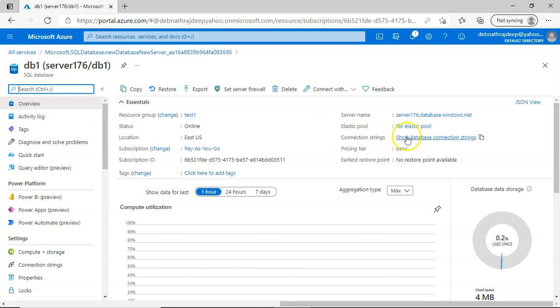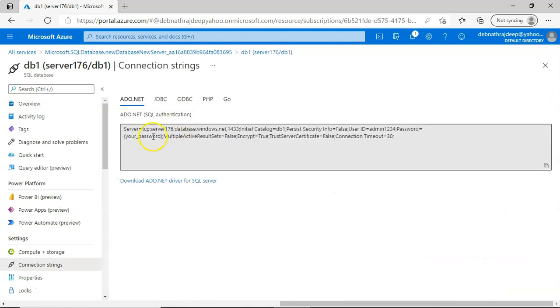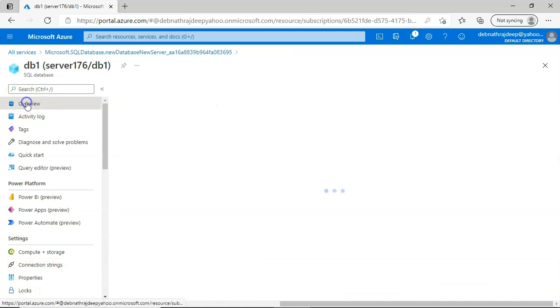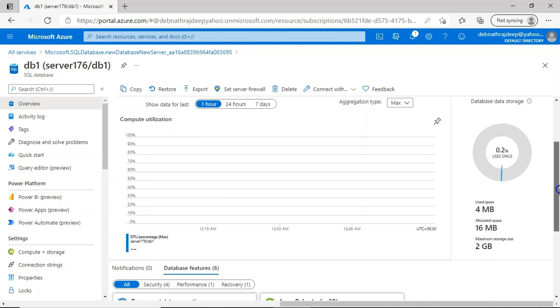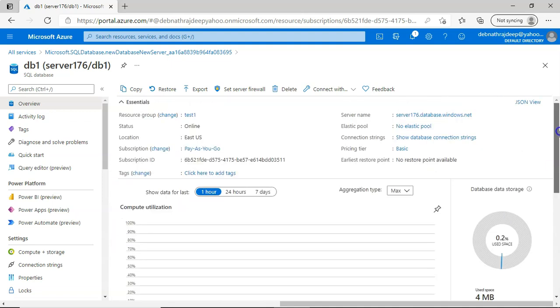Connection strings: if you click on this, you will be able to see the connection strings for different drivers. Now let me go back to overview. Pricing tier, right now it is basic. I'll come back to pricing tier, and here you can see the details regarding compute utilization. I'll come to all this.